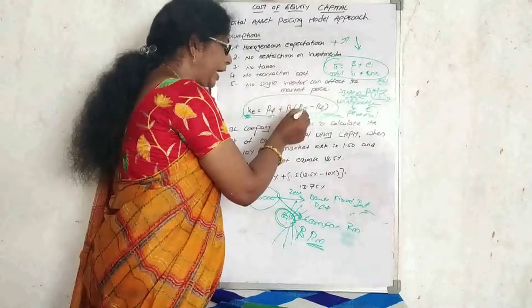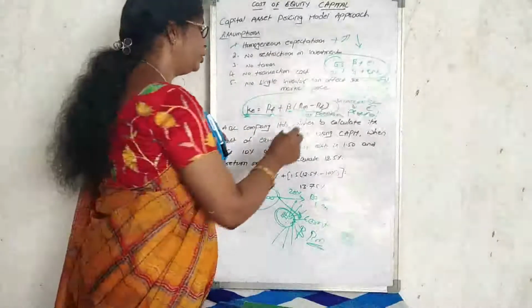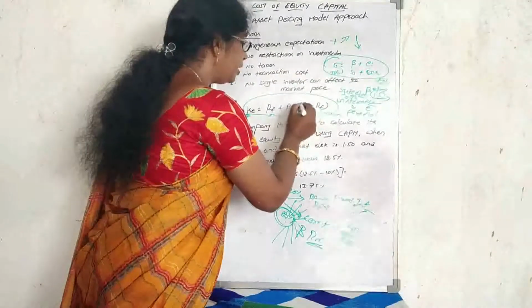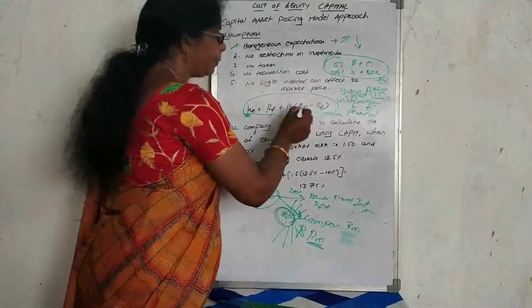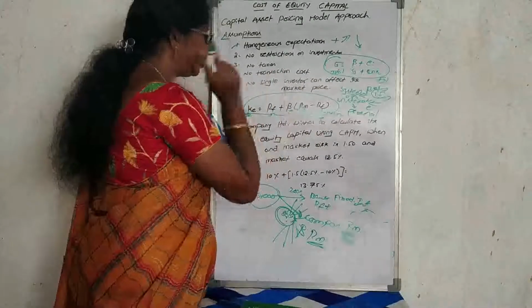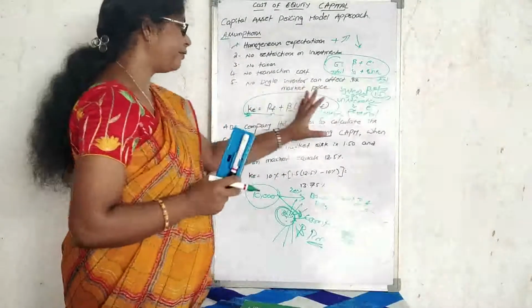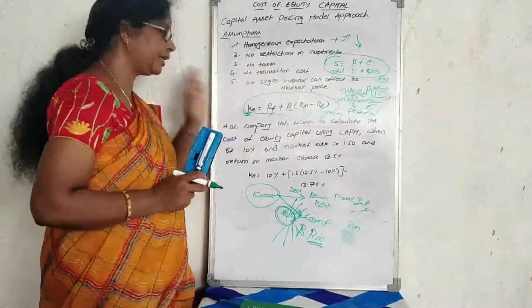So we need to calculate the value with the beta value. We need to calculate the risk premium. How do we calculate the risk premium? RM minus RF. That is the risk premium value, risk premium into beta. This is the formula designed for calculating the cost of equity.